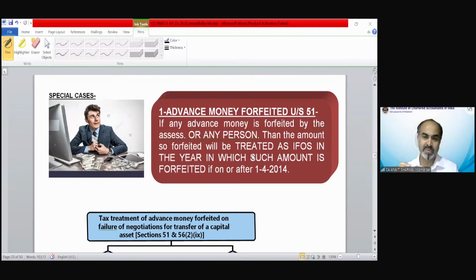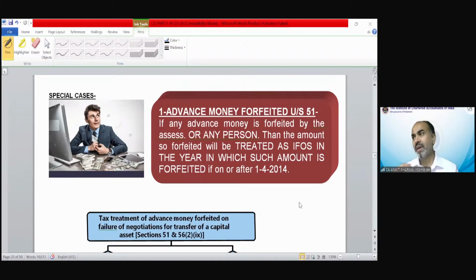Okay, fine, keep this money, 1 lakh rupees in advance, and we make an agreement. Then within 6 months, you will pay me the rest of the money. And if you are not able to pay me the rest of the money, I will forfeit your amount. So generally it happens in case of immovable property, but this section applies in case of every capital asset. And it says if any advance money is forfeited by the assessee or any person, then the amount so forfeited will be treated as income from other sources.